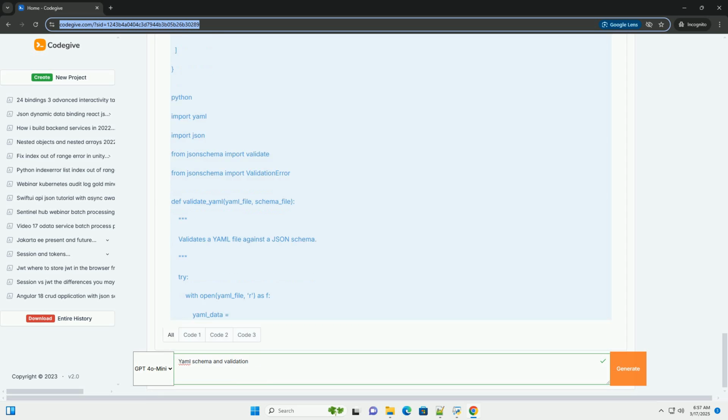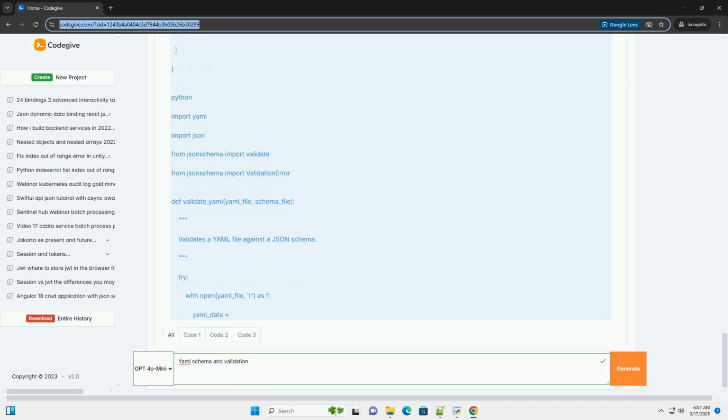Collaboration: standardize YAML structures across teams, improving consistency and collaboration. Automated configuration: enable automated processing and configuration of systems based on validated YAML data.